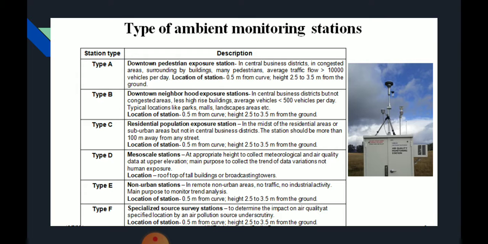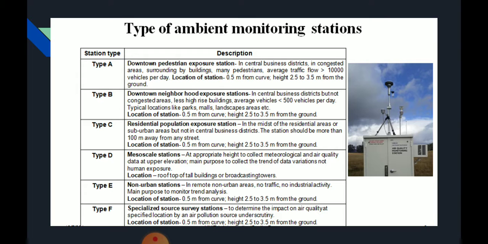Type E means non-urban stations in remote non-urban areas. No traffic, no industrial activity. The main purpose is to monitor trend analysis. The location of the station is 0.5 meter from the curb and its height is 2.5 to 3.5 meter from the ground. Next one is type F, that is the specialized source survey station. It is to determine the impact on air quality, at a specialized location, by an air pollution source under scrutiny.